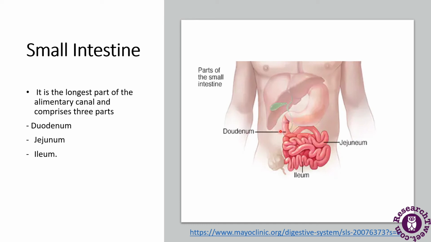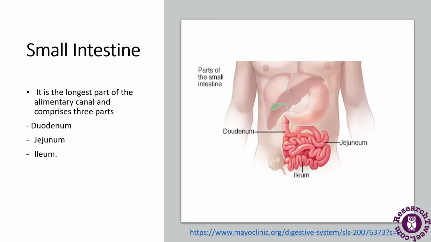The small intestine is one of the longest organs in the human body. But why is it named the small intestine? It is named so because of its small diameter. The small intestine averages about 6 meters in length, compared to the large intestine which is only about 1.5 meters in length. The regions of the small intestine include the duodenum, jejunum and ileum.